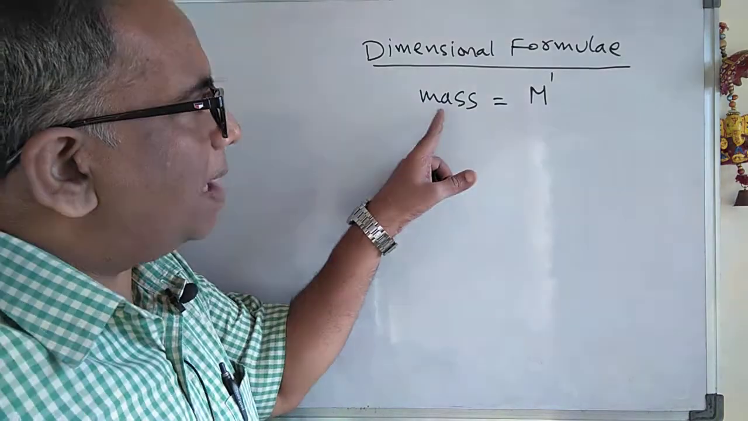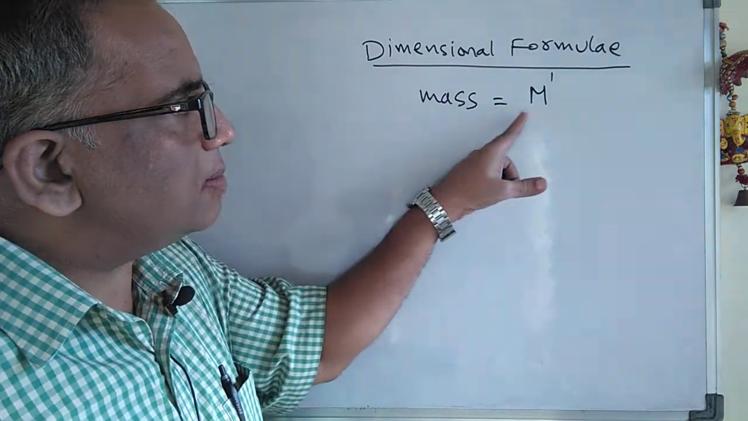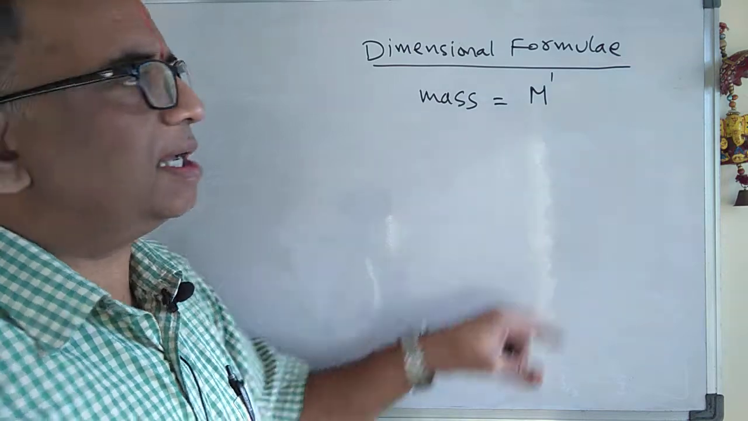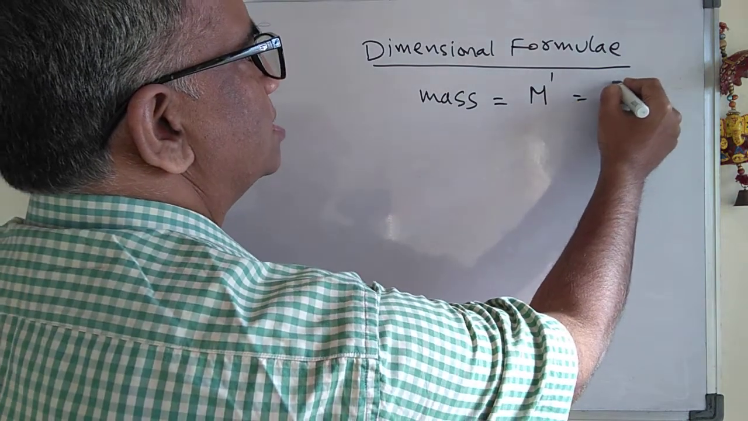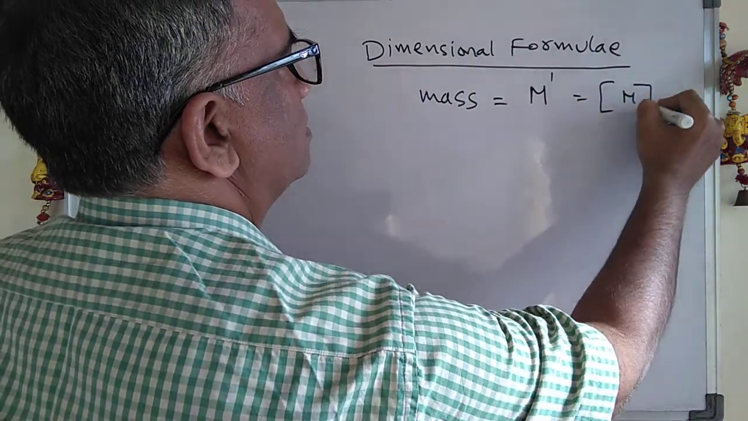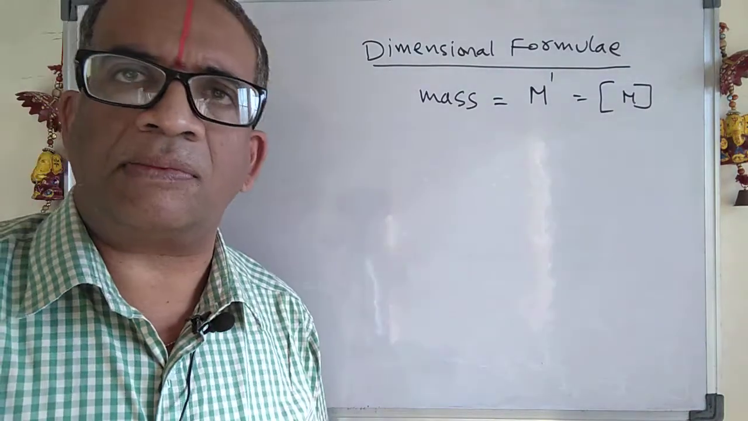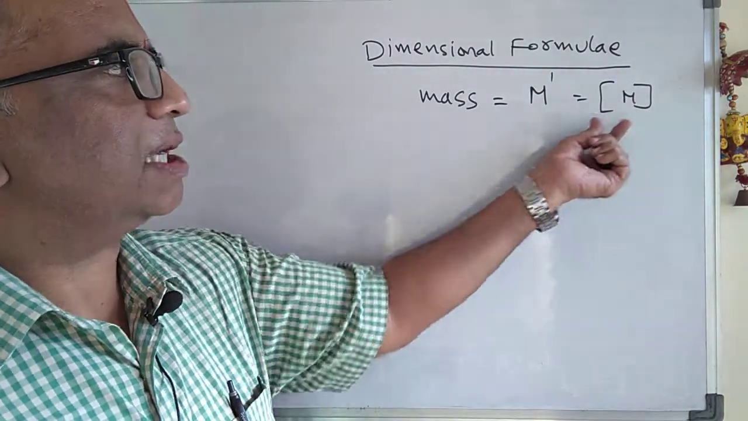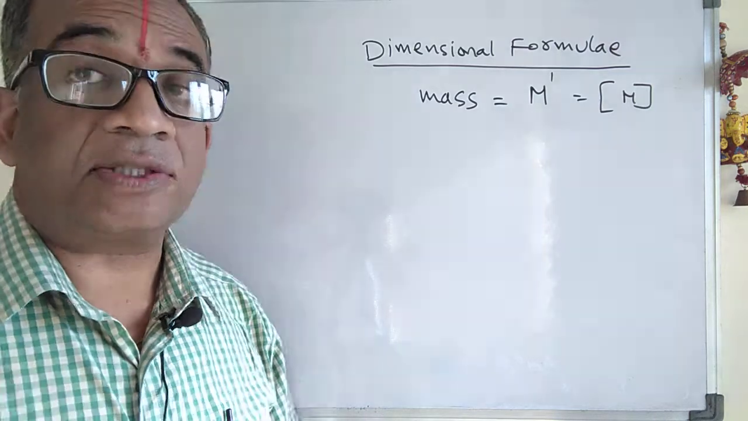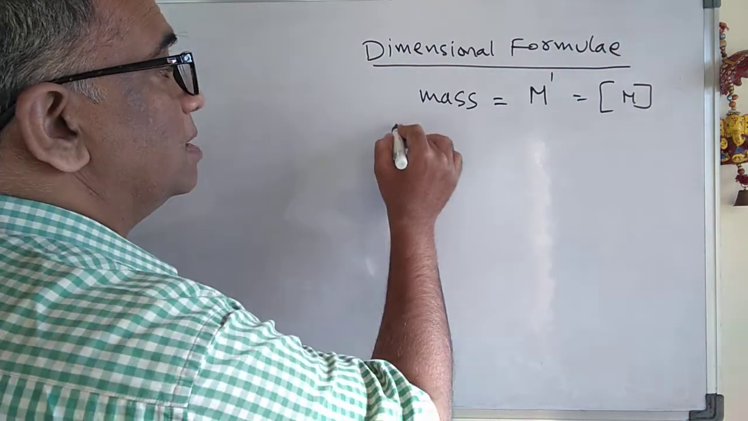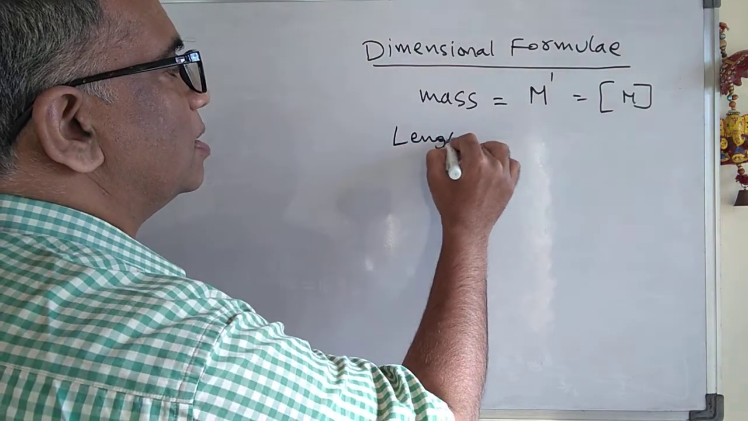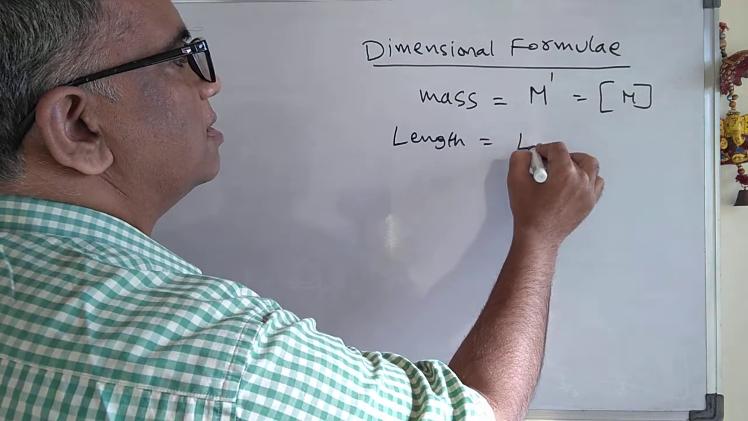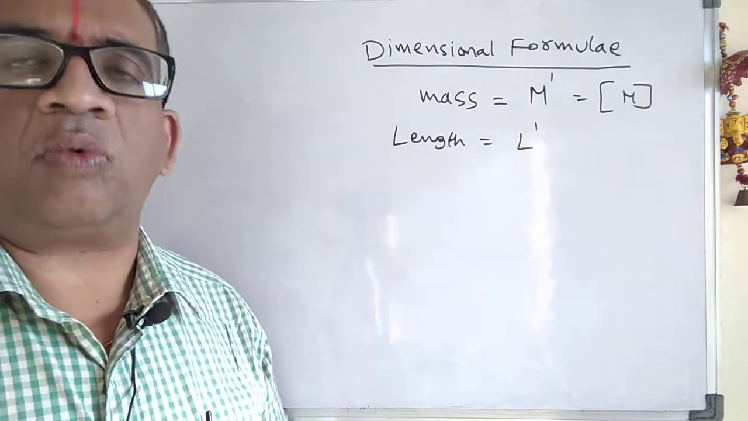For mass, the dimensional formula is M to the power of 1. Sometimes it can also be expressed in a square bracket, but instead of writing square brackets many times, we will simply express it like this. Length is a fundamental quantity, which you can express as L to the power of 1.